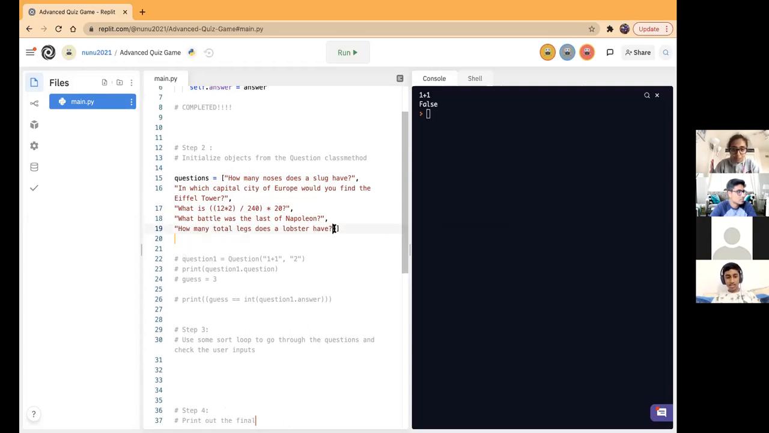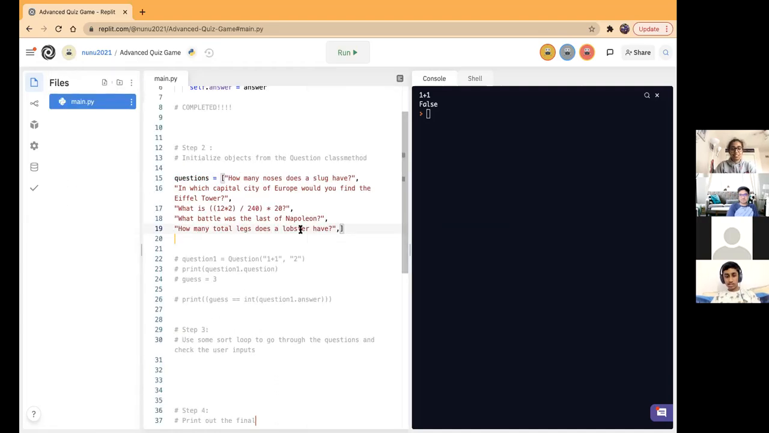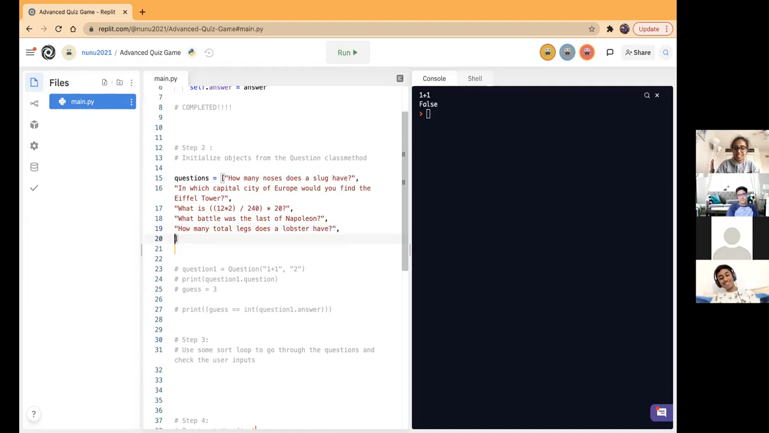So this was the last question I had. How many total legs does a lobster have? Anyone know? 1, 2, 3, 4, 5, 6. 6 or 8. It's actually 10, including the claws. Oh yeah, the claws count. Dang it.